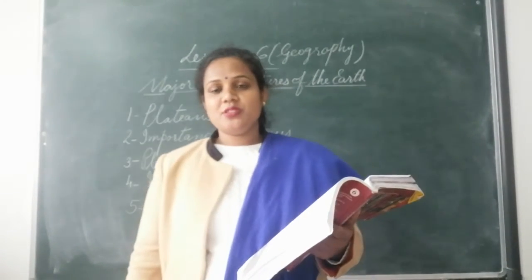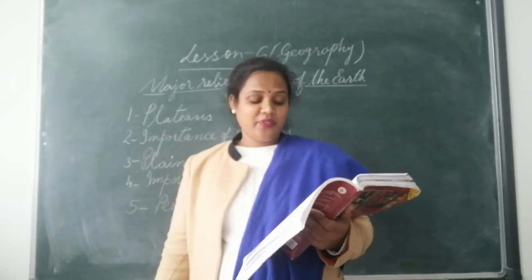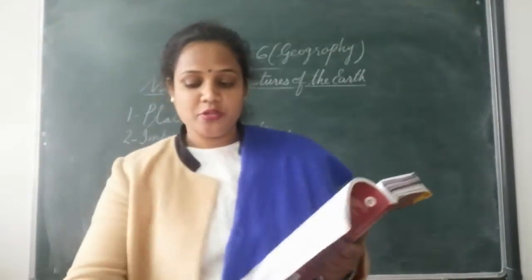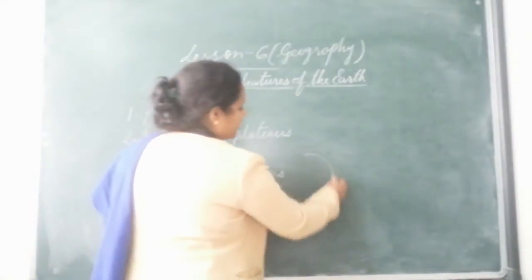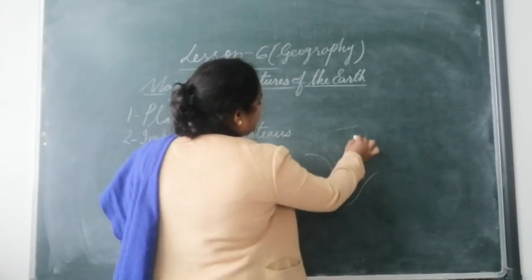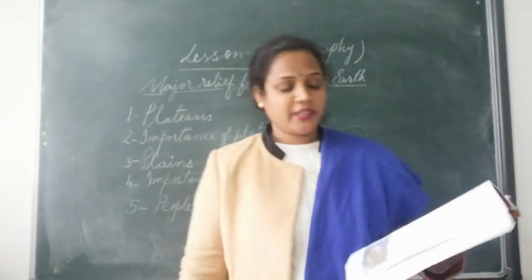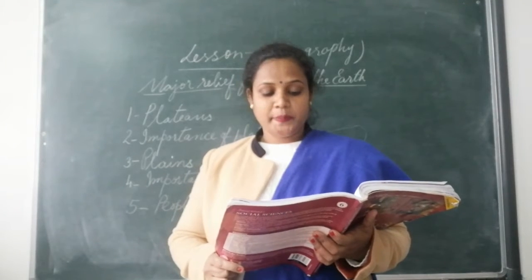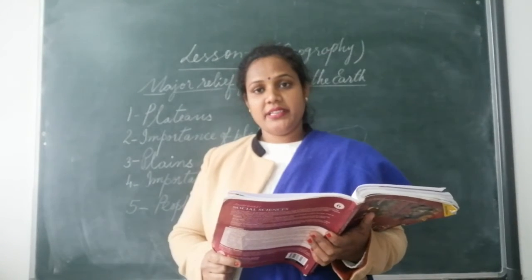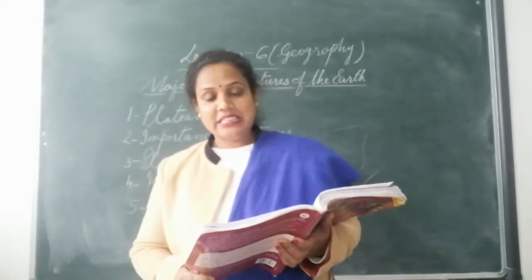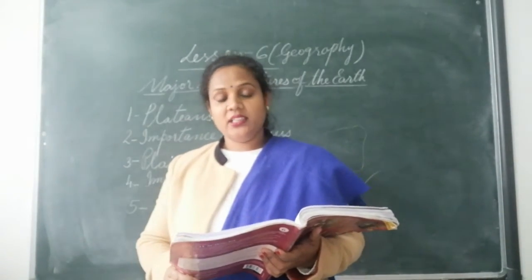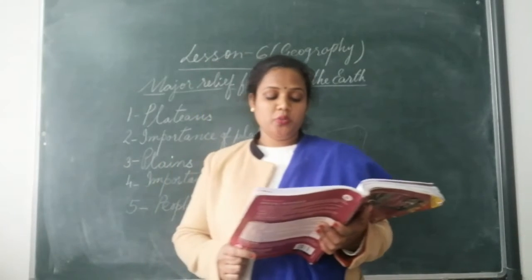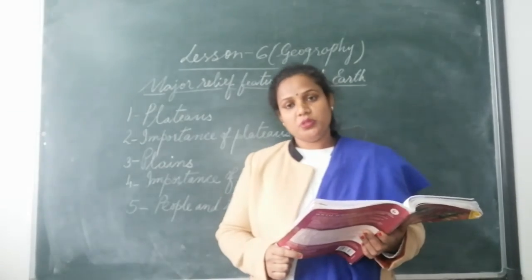Some examples of plateaus in India: we have the Deccan plateau. When you draw the map of India, all this area in the middle is the Deccan plateau. Then we also have the Tibetan plateau. Many Eastern African countries, like Kenya, Tanzania and Uganda, have plateaus. The Tibetan plateau is the highest plateau in the world and is also called the roof of the world.